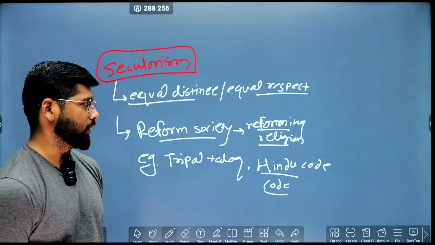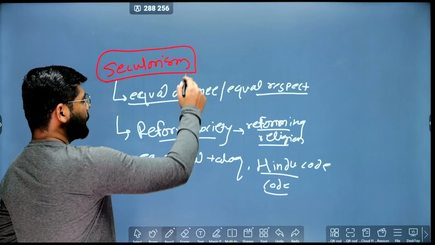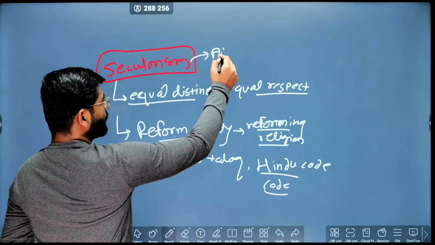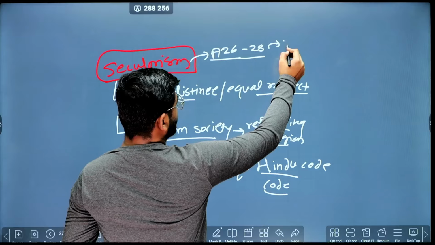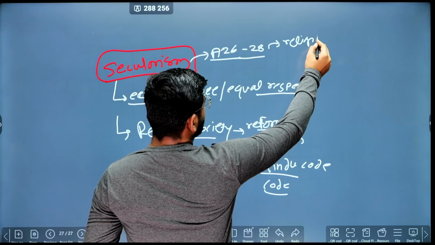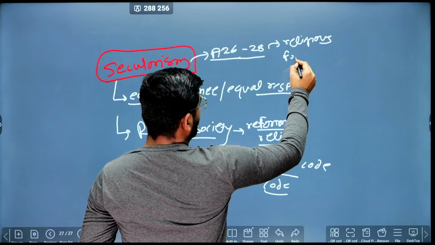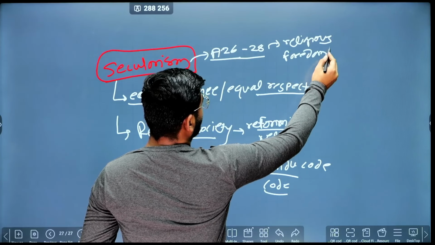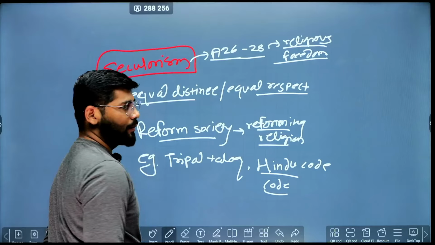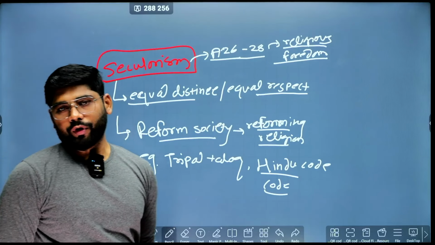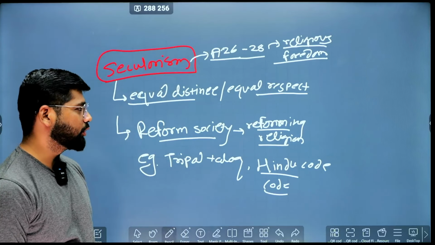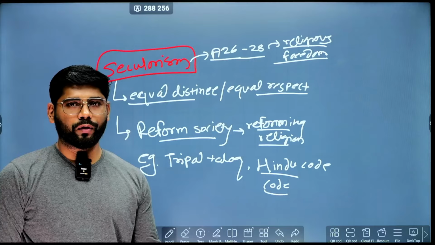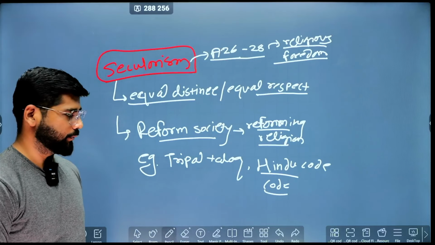So these are the aspects where Indian secularism allows the state to reform the religion or eliminate the orthodox elements. And at the same time it gives rights to minorities through Articles 26 to 28. The minorities have the religious freedom, and not only minorities but all the people of India have the religious freedom. At the same time, it ensures the protection of the religious freedoms of minorities. So this is about the Indian secularism, which is totally different from the Western secularism.